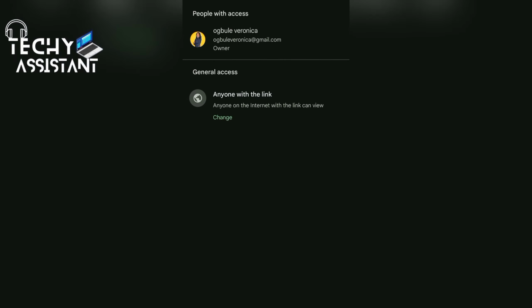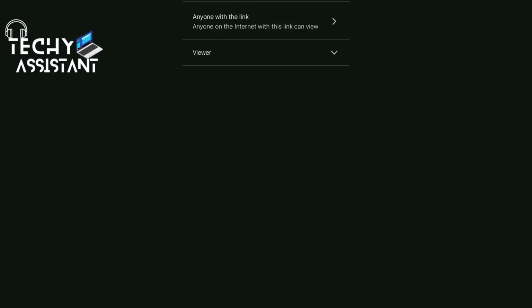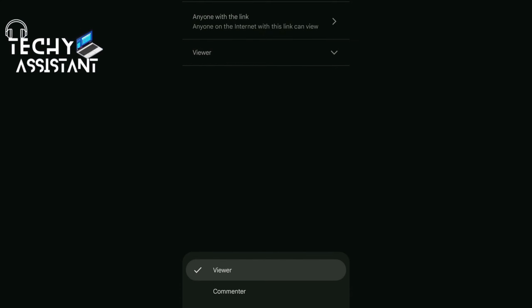So how to do this is that, okay, as you can see, I am the owner of this file now, as reflected on top of here. I am the owner of this file. So going to general access, I can decide that I want anyone with a link to this file to either be a viewer, a commentator, or an editor.